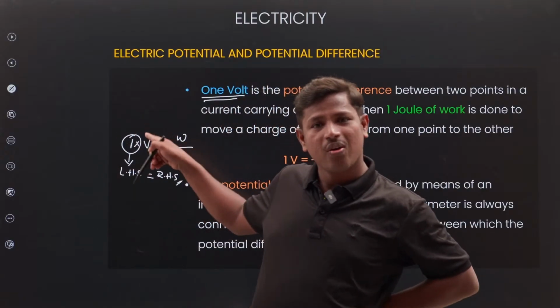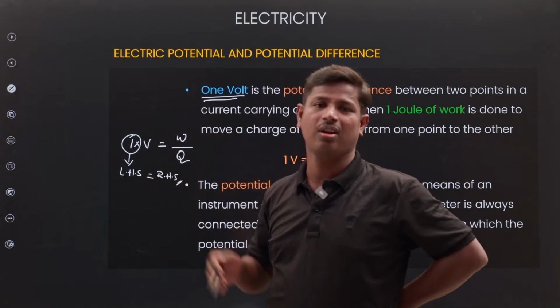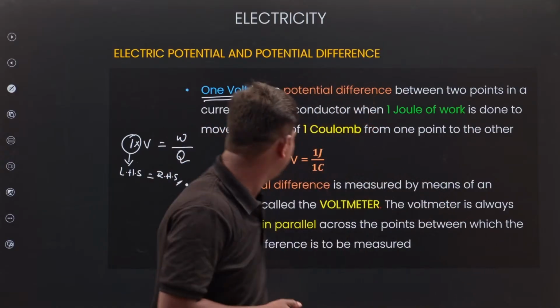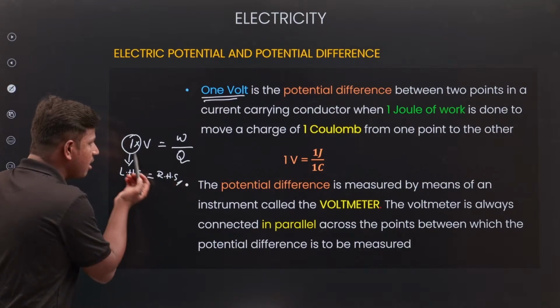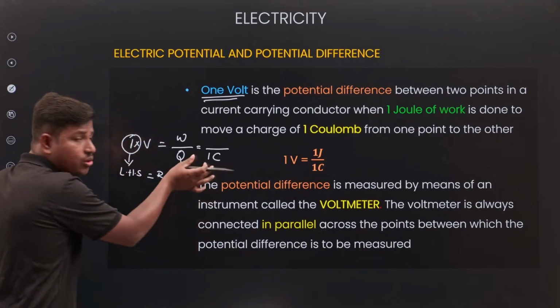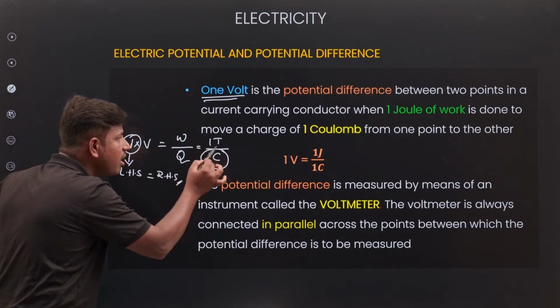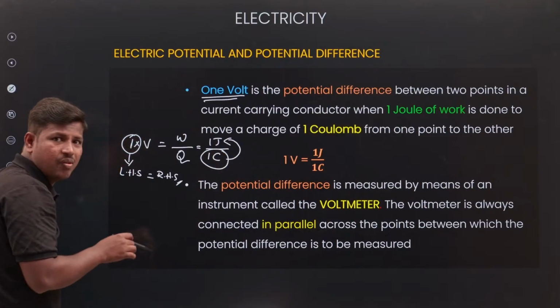Sir, 1 unit charge, 1 joule of work. It is called 1 volt. 1 coulomb of charge. On 1 coulomb of charge, we are doing 1 joule of work.